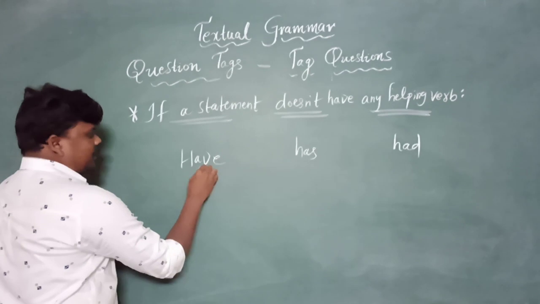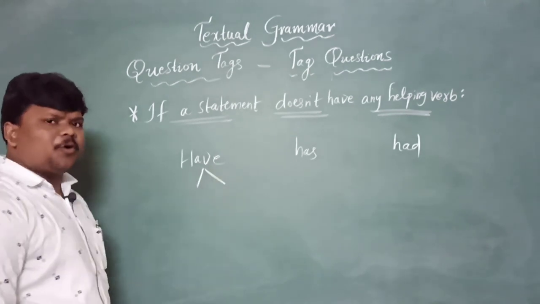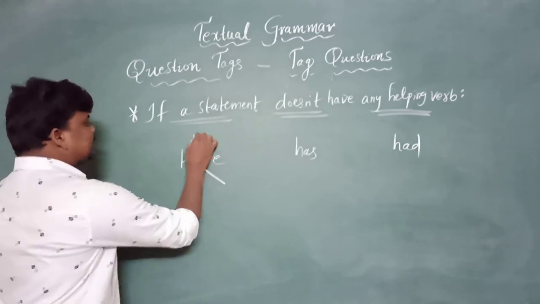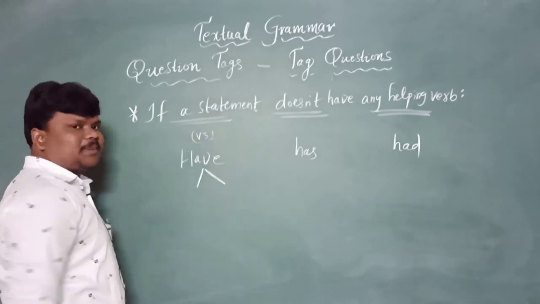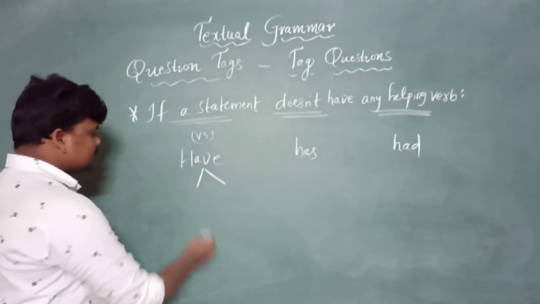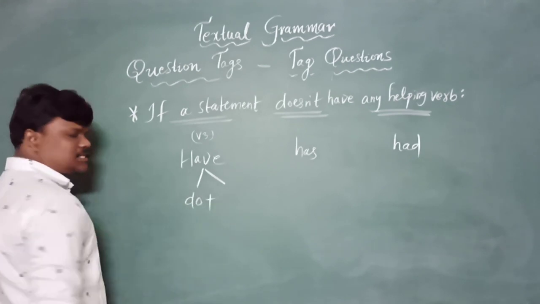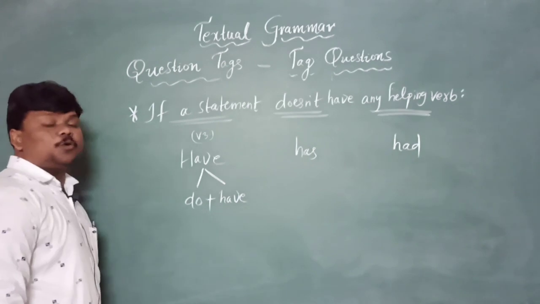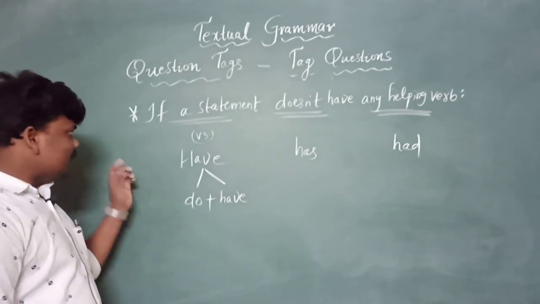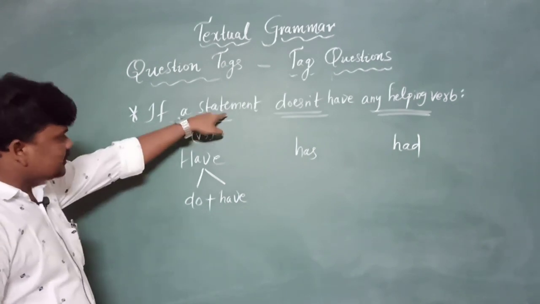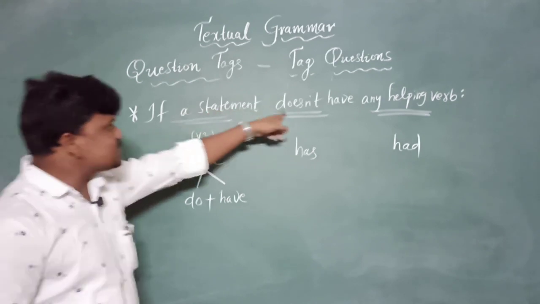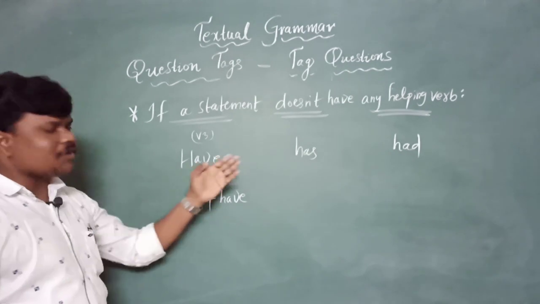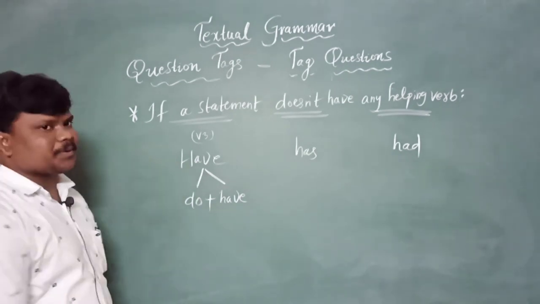Yes. If have came only without V3 by the side, do is hiding in that. Do plus have is equal to have. Do plus have is equal to have. Remember, if a statement doesn't have any helping verb, that too can be has, have, had. We need to change the topic now, right?